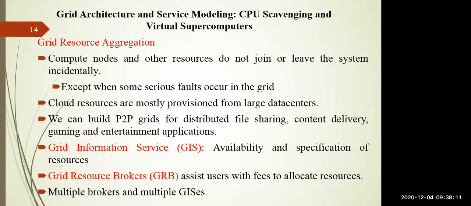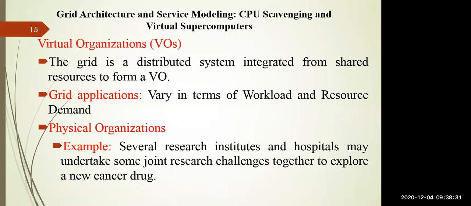You may have multiple brokers and multiple GISs. Multiple brokers could compete to serve users, and multiple GISs may overlap in their resource coverage. So a large number of users can be easily accommodated with the help of these components.